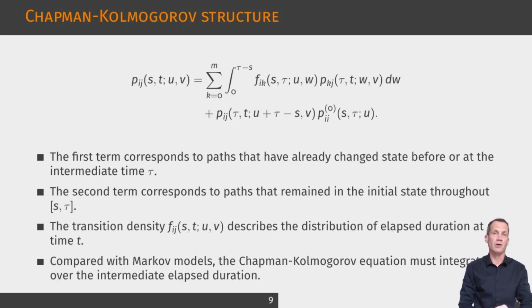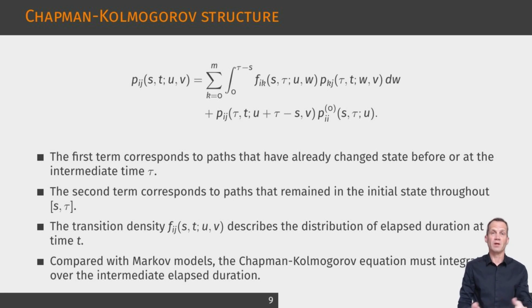The displayed relation is equation 9.3 in the chapter, the Chapman-Kolmogorov equation adapted to the Semi-Markov setting. Its structure is more involved than in a Markov model because the elapsed duration at the intermediate time must be tracked. The first part of the formula describes trajectories that have already left the initial state before or at the intermediate time. For these paths, one integrates over the possible intermediate durations and sums over the possible intermediate states.